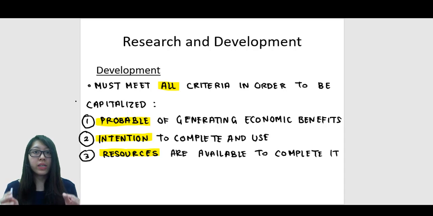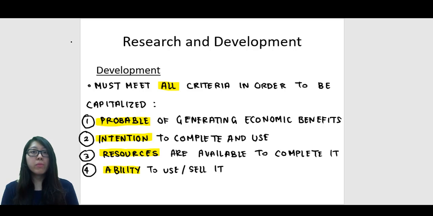The third one is that the company must have all of the resources necessary for completing the development process. In this case, that means the finance must be there, the human labor has to be there, the technology has to be adequate enough to complete the development. So all of these resources the company must have. If at the end the company runs out of finance in the middle of the development process and they're at a risk of not being able to continue it, then we cannot capitalize the development costs as an intangible asset.